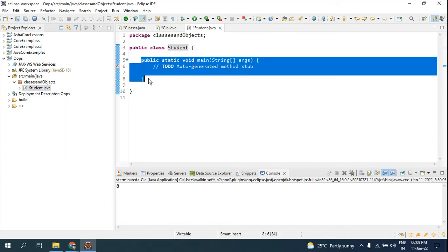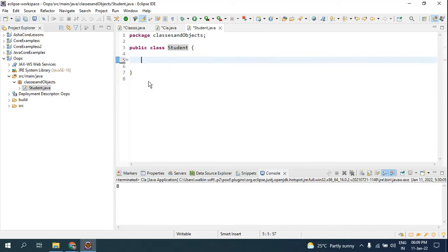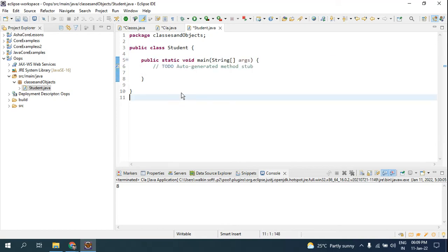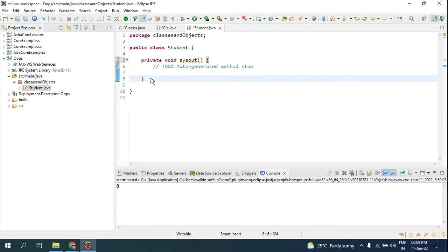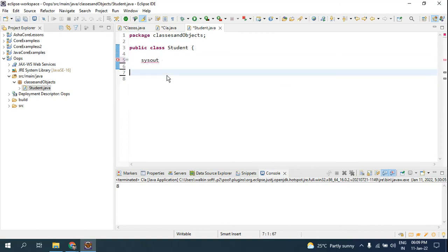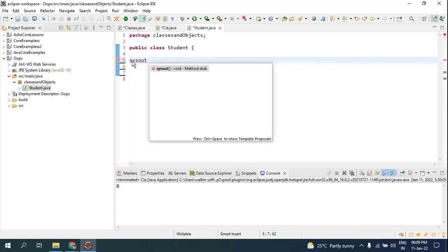For now I'll just remove this main method. So this is how you create a class, a basic Java file for a class. You will have this main method only to execute the code, because as I said, look here, if I remove this main method and ask to print out something, look, even the suggestion is not provided by the compiler.